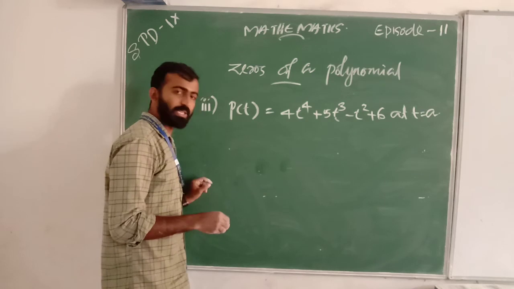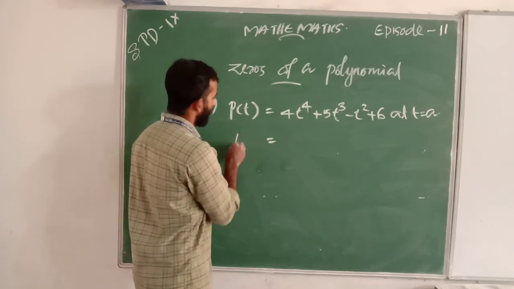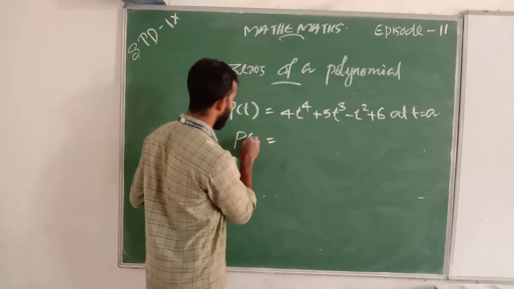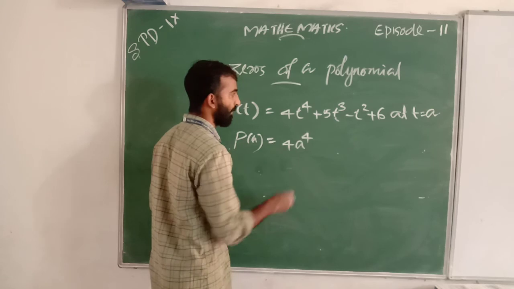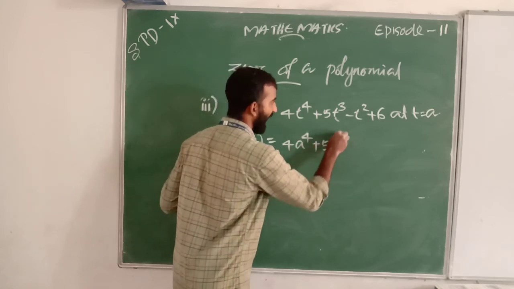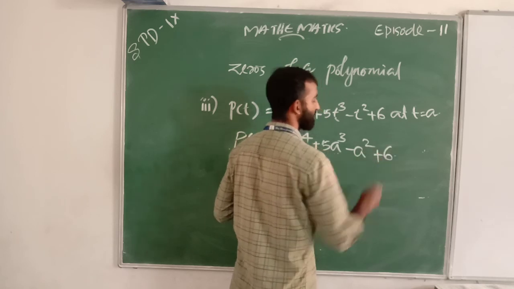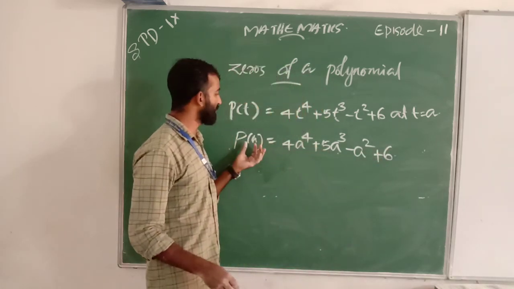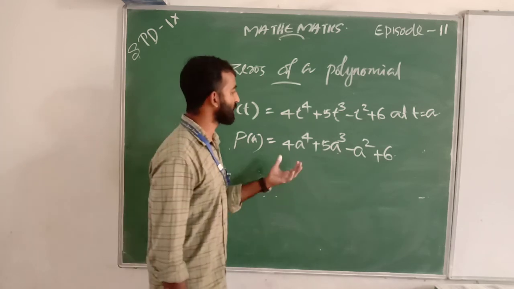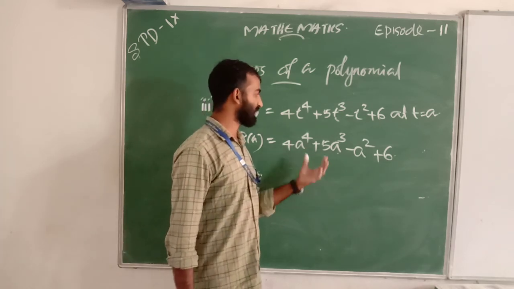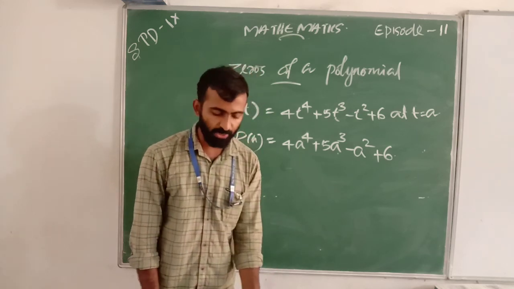That is, p of a equal to 4a raised to 4 plus 5a cube minus a square plus 6. We replace t by a. Yes. We get 4a raised to 4 plus 5a cube minus a square plus 6. This is the answer for third one.